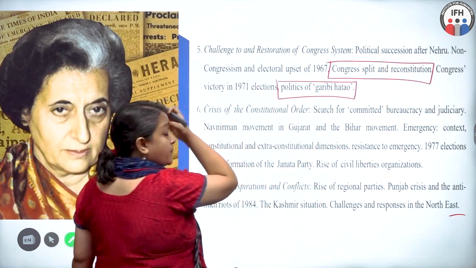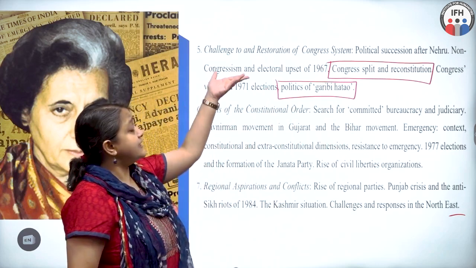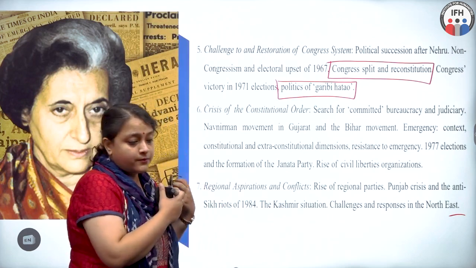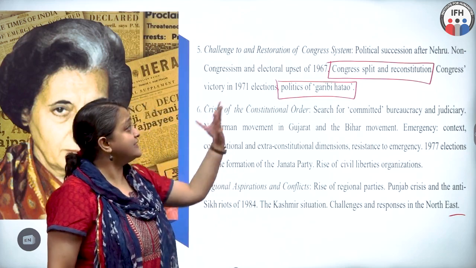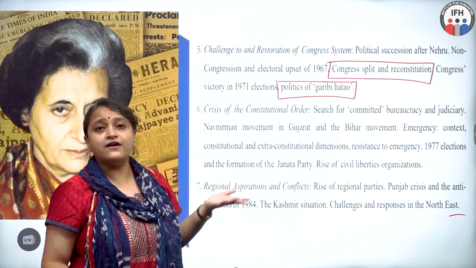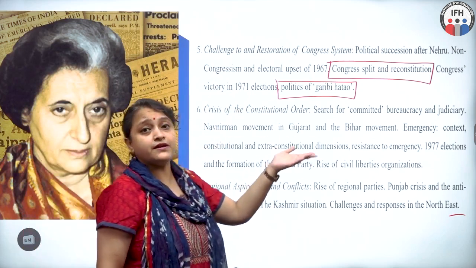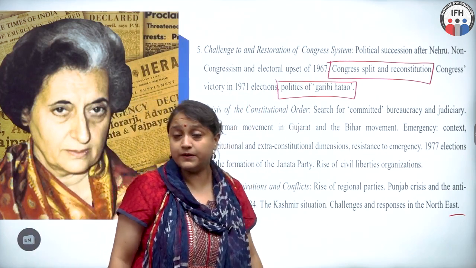So these two topics have had an important aspect when it comes to the Congress party, the party that had the majority in the previous elections, suddenly splitting up due to factions, and then you have Congress R under Indira Gandhi coming to power in 1971, and then the politics of Garibi Hatao.